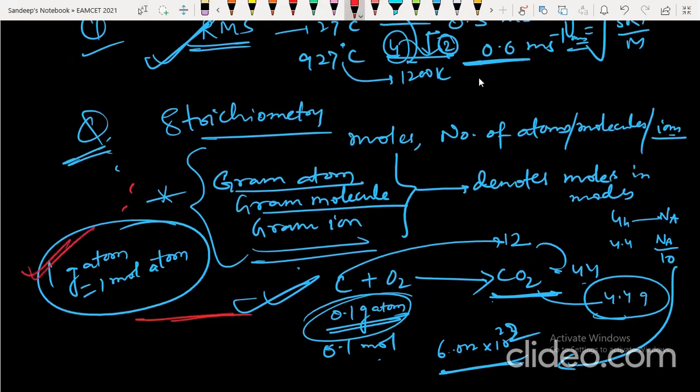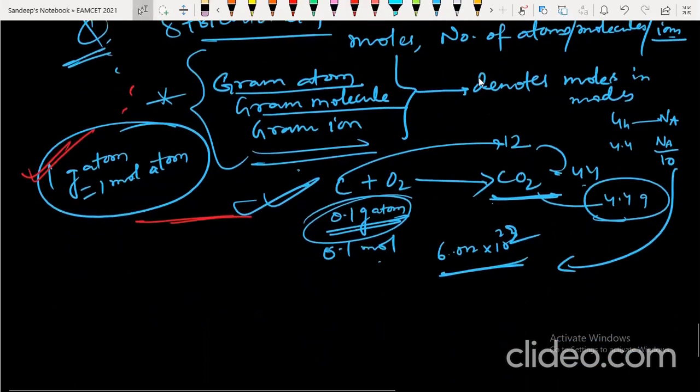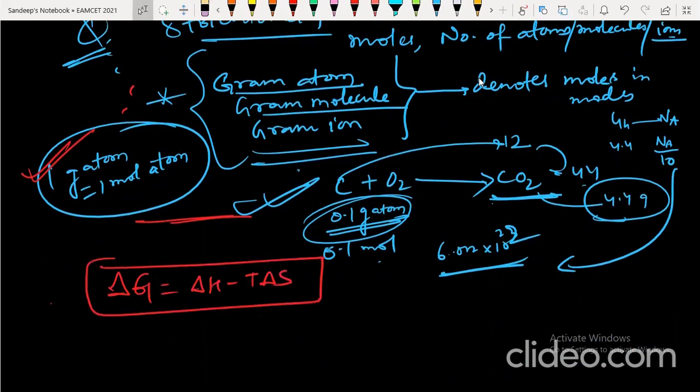This will really be a great way to prepare for your MSET exam, because from this topic you can mostly get 7-8 questions, which I have discussed today. So preparation is required. If you go to thermodynamics, keep in mind that delta G equals delta H minus T delta S is a very important equation from which questions can be asked.